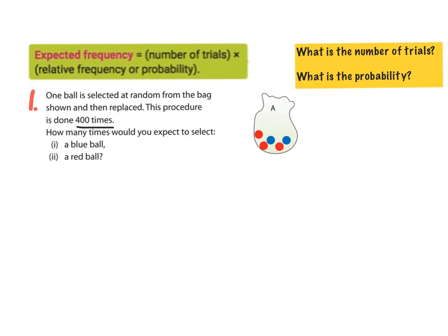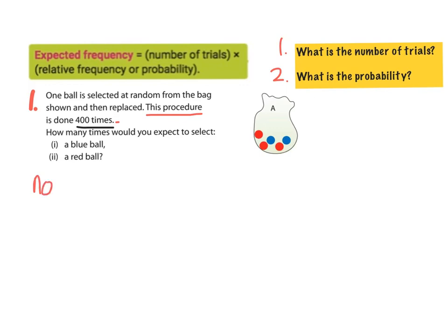So the easiest thing to do with these questions is to ask yourself these two questions: what is the number of trials, and what is the probability? In this case, what is the number of trials? It tells us that this procedure is done 400 times, okay?